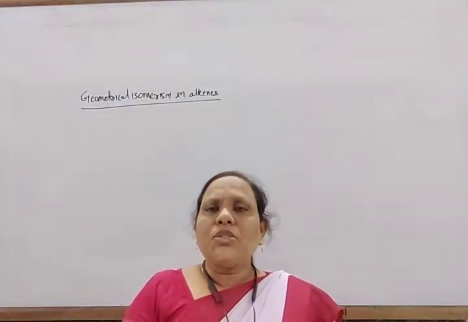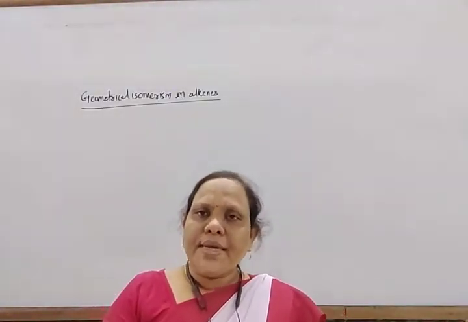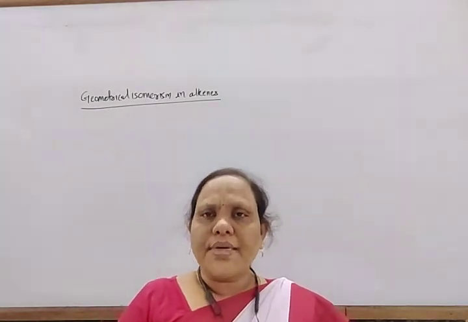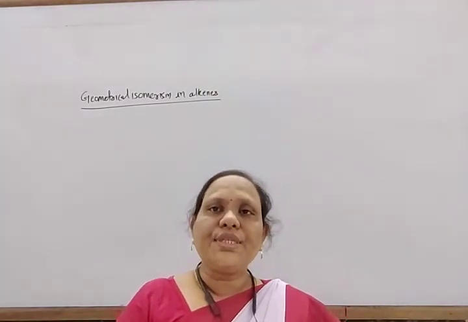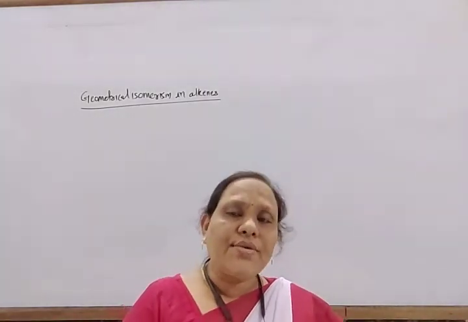Next come to geometrical isomerism in alkenes. What is geometrical isomerism? Geometrical isomerism is one type of stereoisomerism. So what is stereoisomerism?